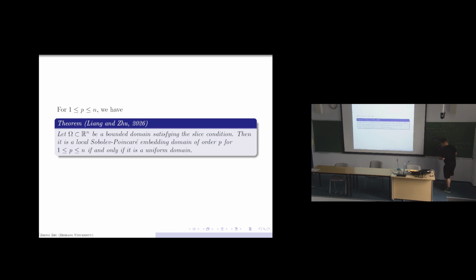Which means that locally you can consider the uniform domain as a John domain, because for every ball intersecting the uniform domain, it is contained in a John domain, but this John domain is contained in a larger ball intersecting the uniform domain. This is the essential key observation in the proof of this theorem.